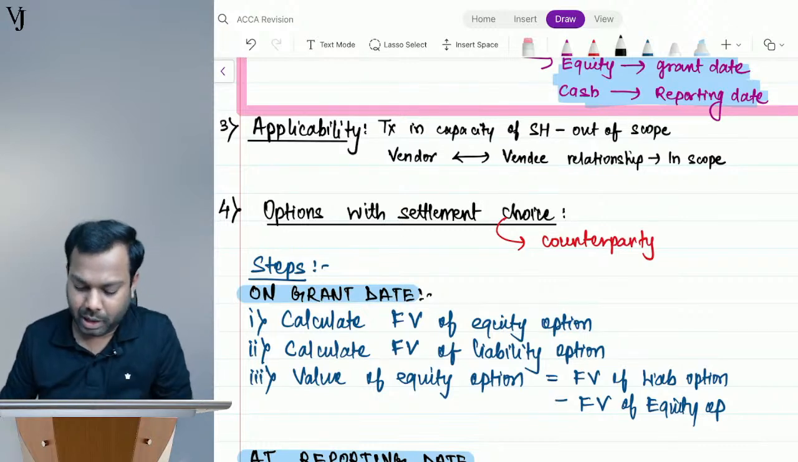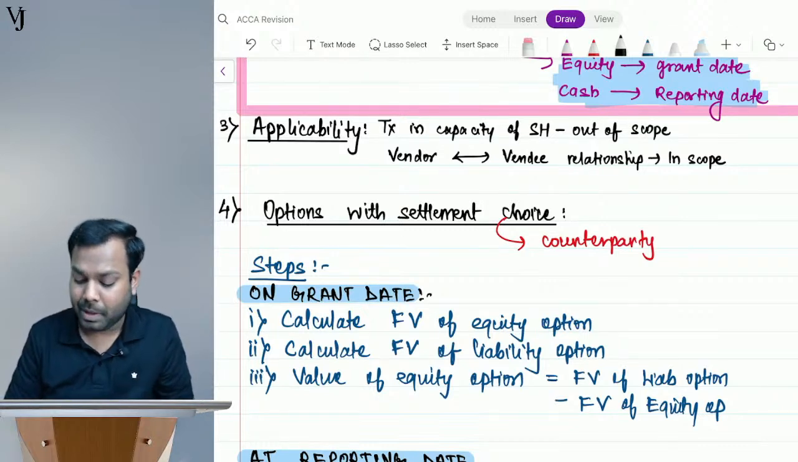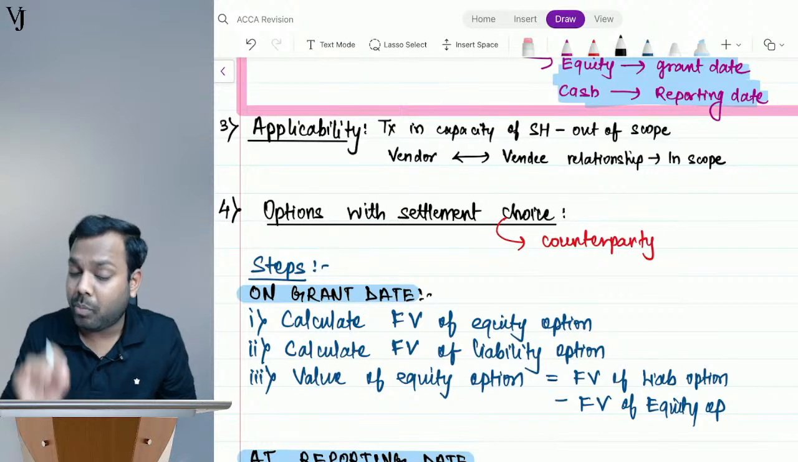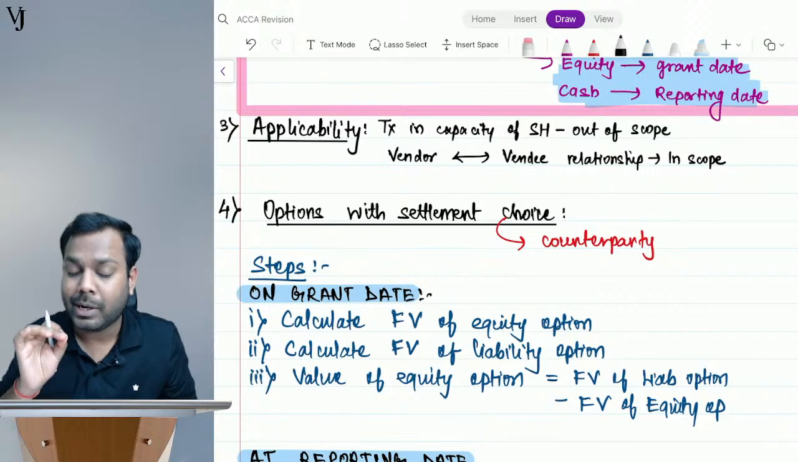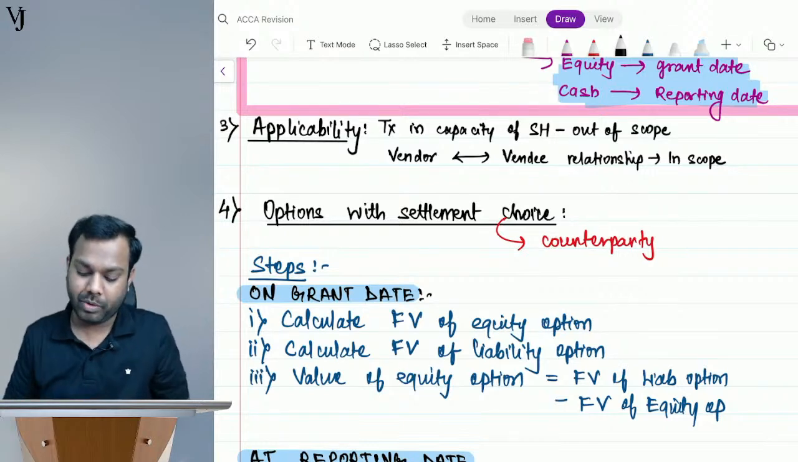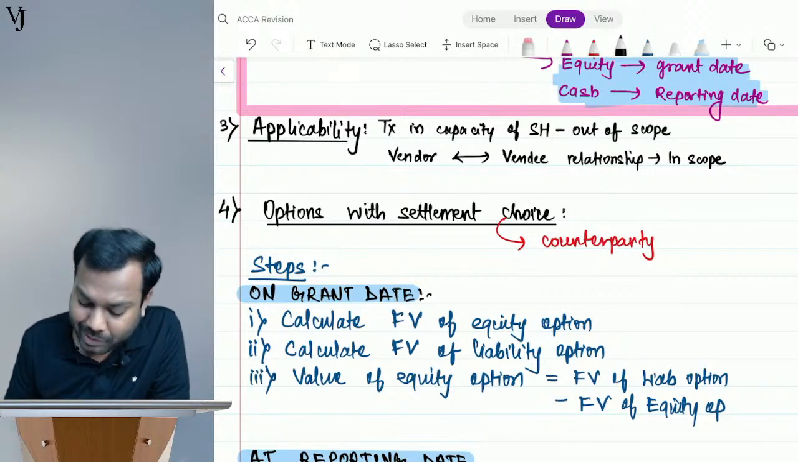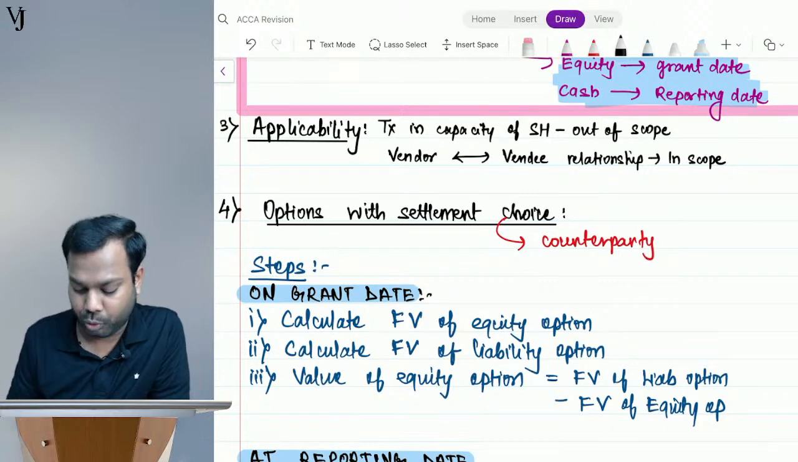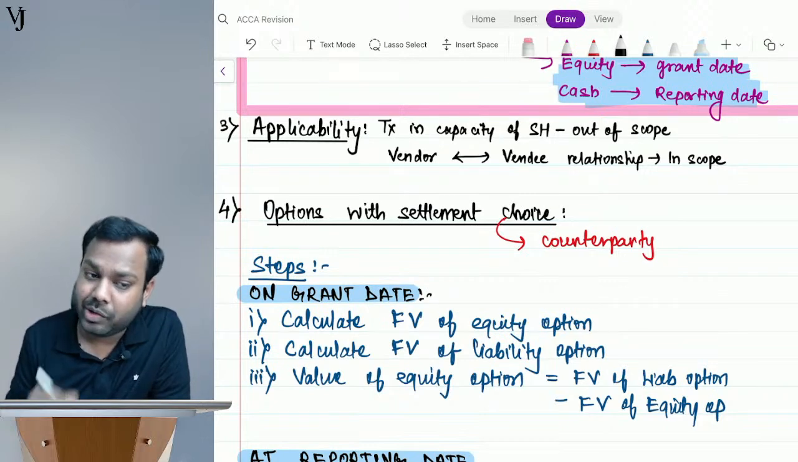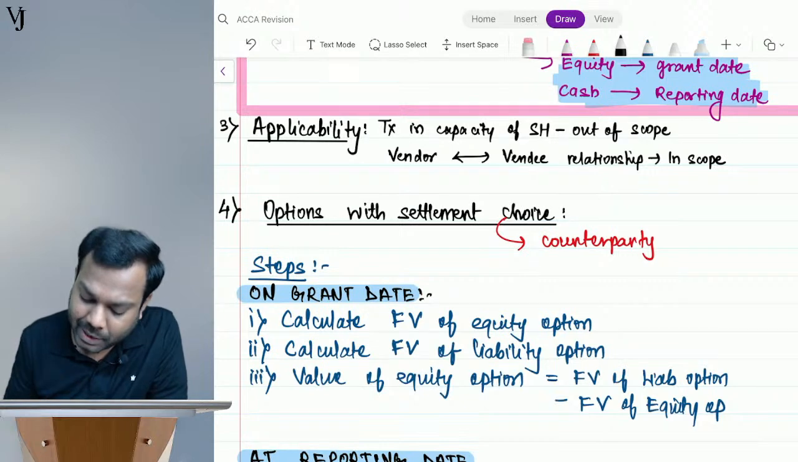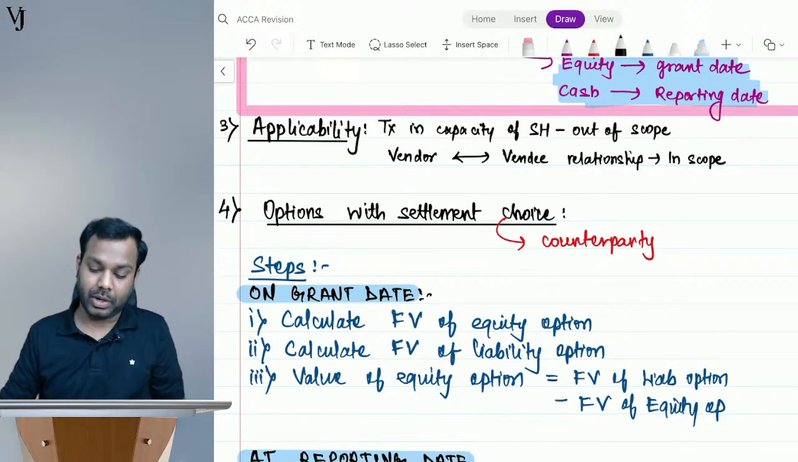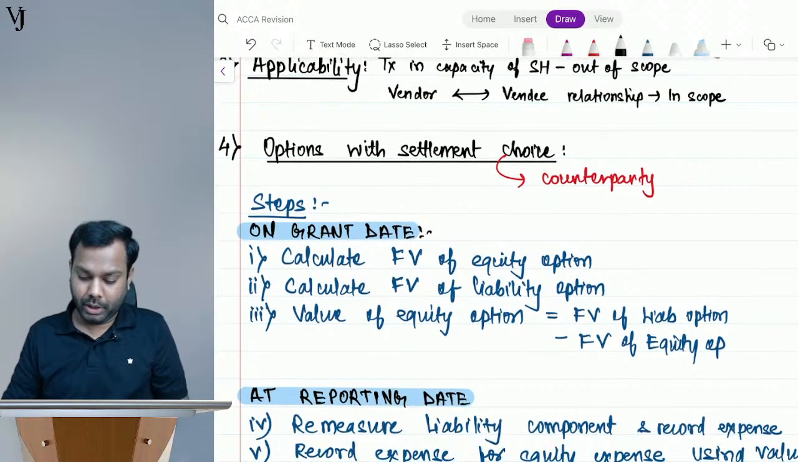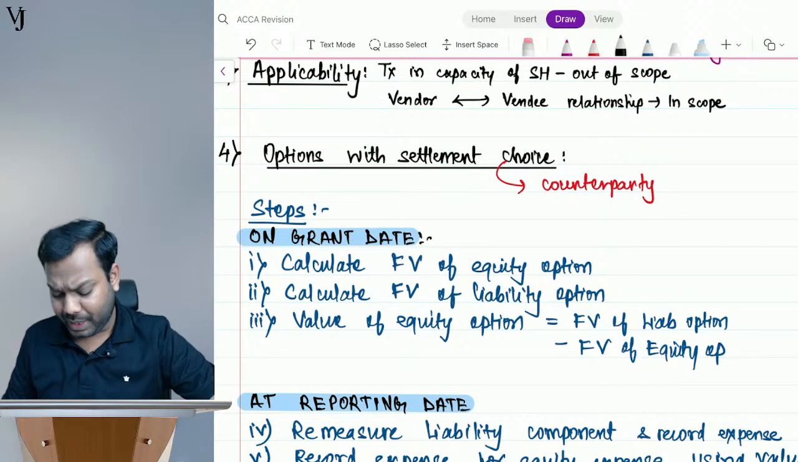We as students give very little importance to this applicability paragraph, but this is the most important part of this standard, I can say. So transactions in the capacity of shareholder are out of scope, but the same transaction done with the shareholder in the capacity of a vendor-vendee relationship is covered here. Now, I believe it was easy so far.